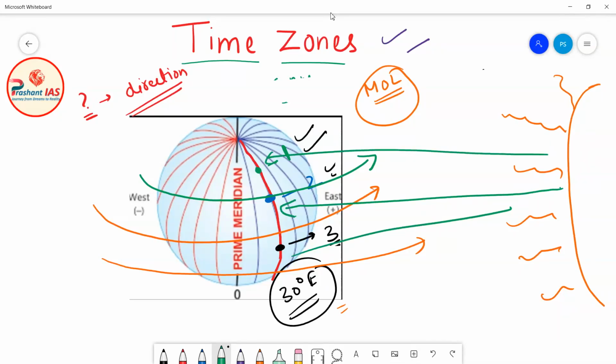Means all these places will experience sunrise together. Why? Because the earth is rotating from west to east.